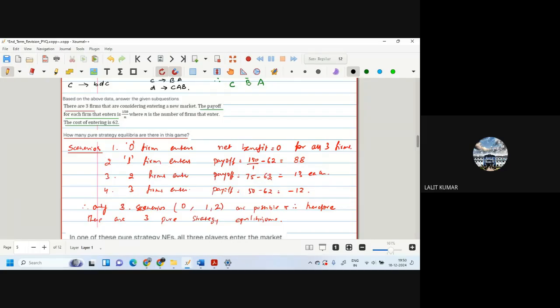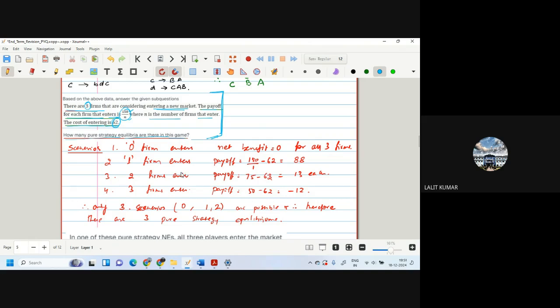Okay, this is a googly question slightly, and we will solve it because this kind of question has not been covered in any of the weeks. There are 3 firms that are considering entering a new market. The payoff of each firm that enters is 150 by n, where n is the number of firms that enter. The cost of entering is 62. How many pure strategy equilibriums are there in this question?